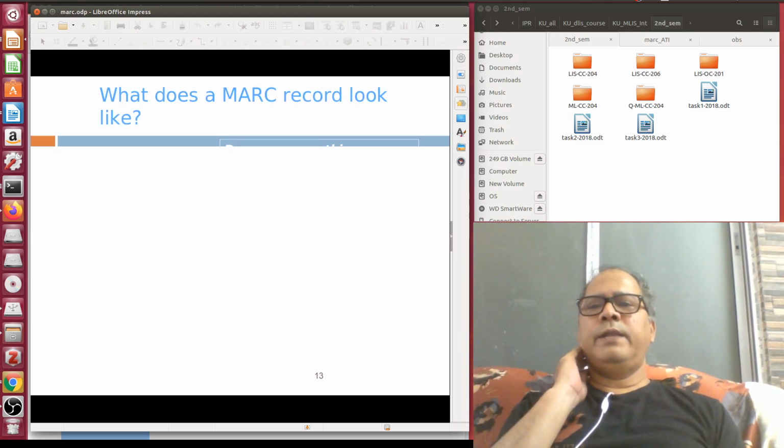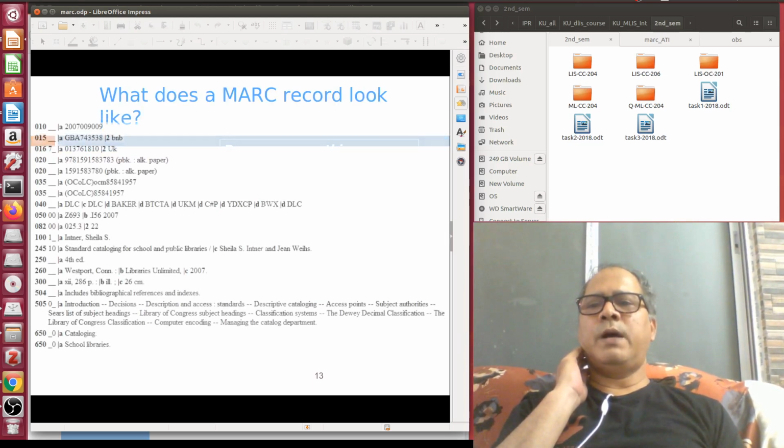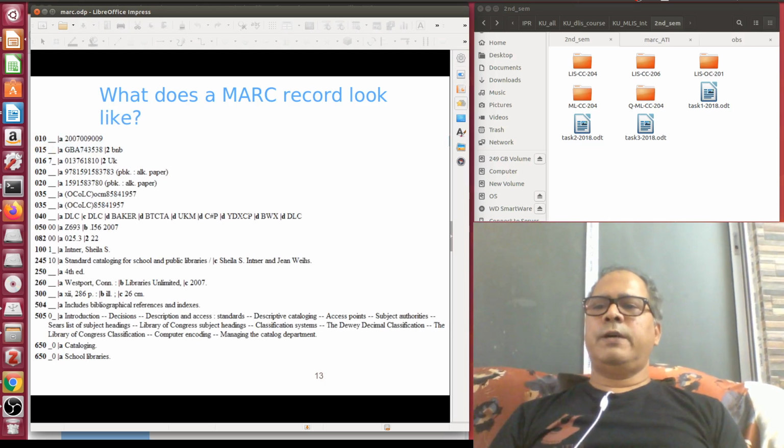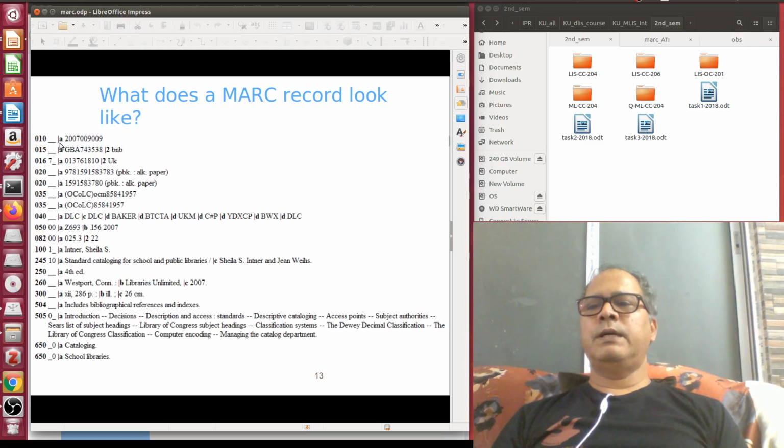So let us move on again. How does a MARC record look like? This is the complete MARC record. Here you see that some libraries use dollar as a subfield delimiter, some libraries use a null character or double pipe sign as a subfield delimiter. So these are all the fields available. 020 is the ISBN number. This document has two ISBN numbers, so 020 is repeated, you can see here.